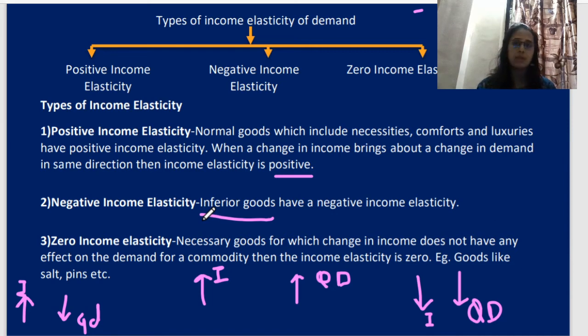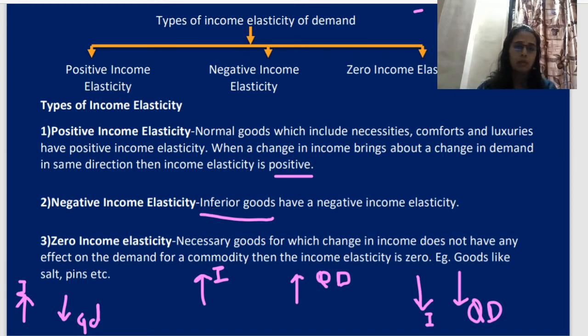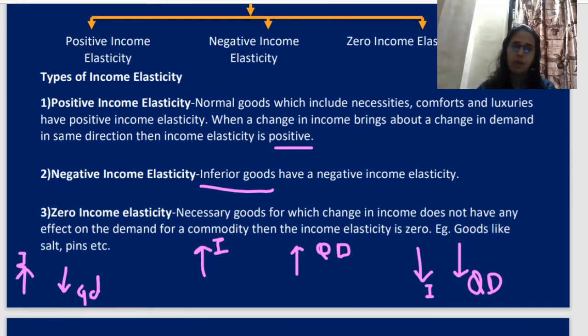Similarly, some life saving medicines, for BP, diabetes, are necessary for that person. They have to go and purchase them whether they have income or not, and if their income has increased, it doesn't mean that they are going to purchase more and more. So zero income elasticity means there is no reaction for those things. Okay, so we are done with the types of income elasticity.